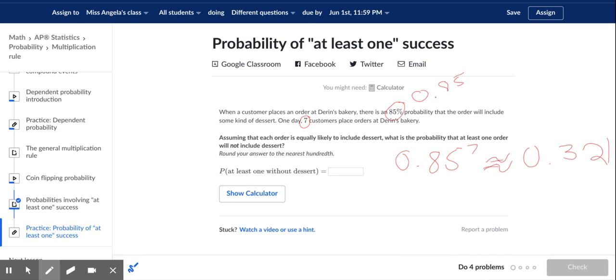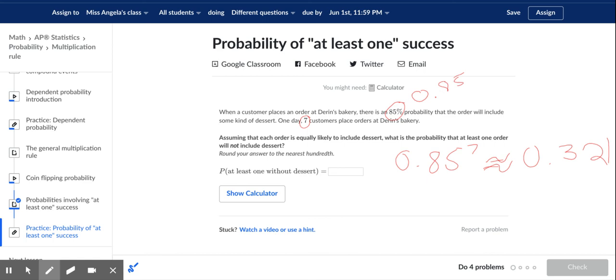So we're going to say, okay, it's a 32% chance that nobody orders dessert. So there must be a 68% chance that somebody will order dessert, if there's a 32% chance that nobody will, because 32 plus 68 is 100.